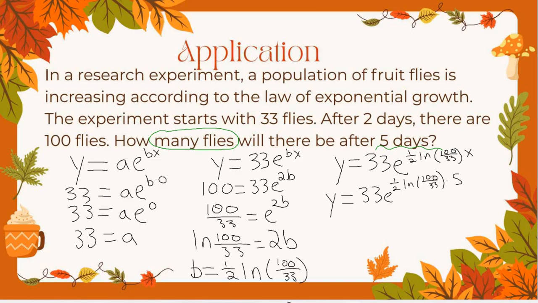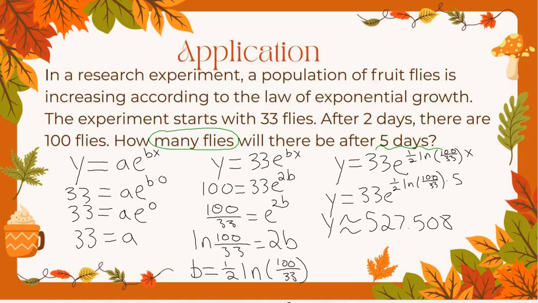So what do we get there? 527.508. Yes. Well, I don't think we really want parts of flies, so let's round to the nearest whole fly.